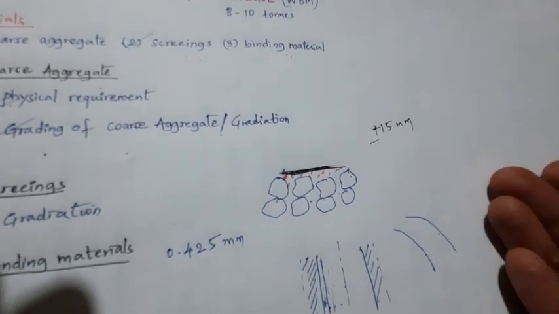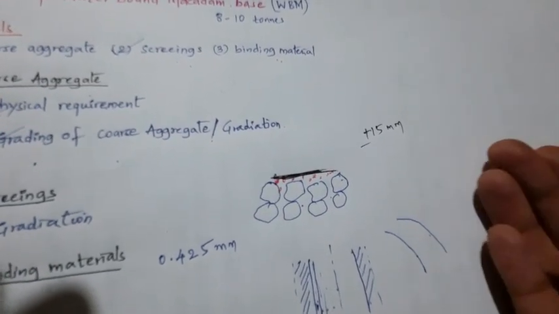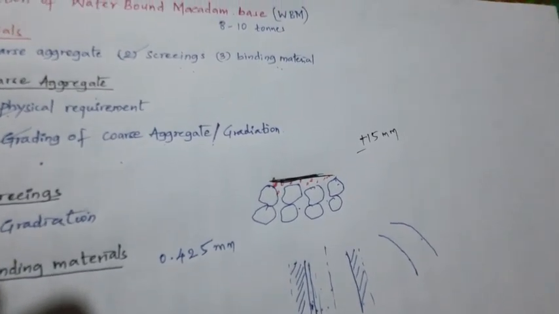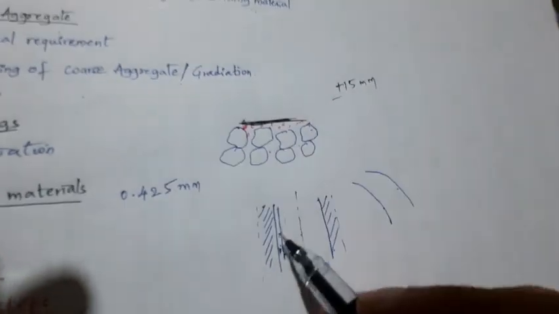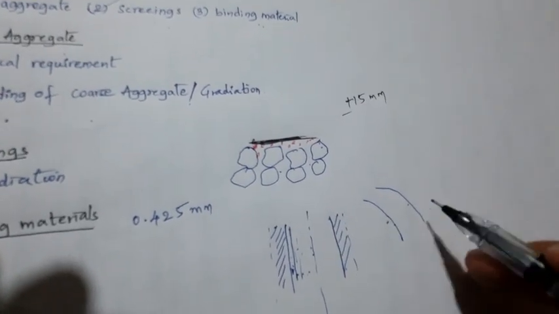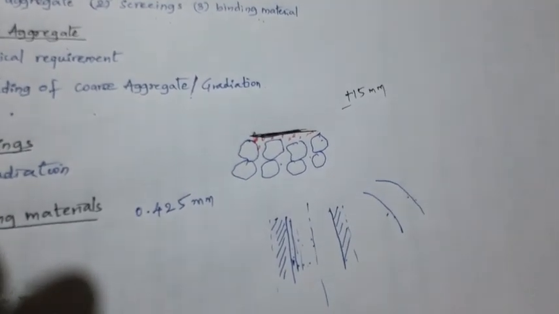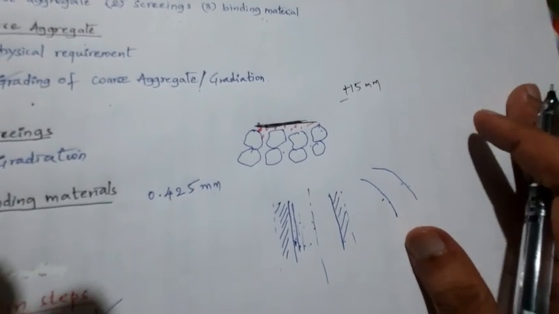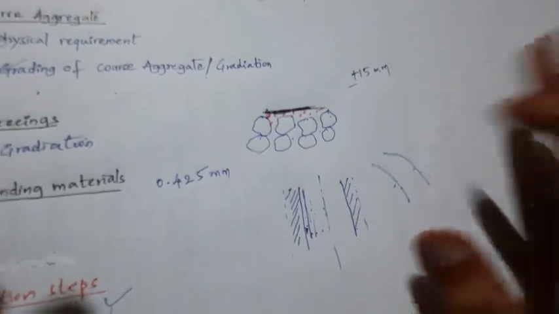Only if the material and its characteristics or physical requirements change. The rolling is always done from the edges to the inner center. If you are on a curve, it starts from the inner edge to the outer edge. This has to be kept in mind. Clear? This is very important as part of the examinations.